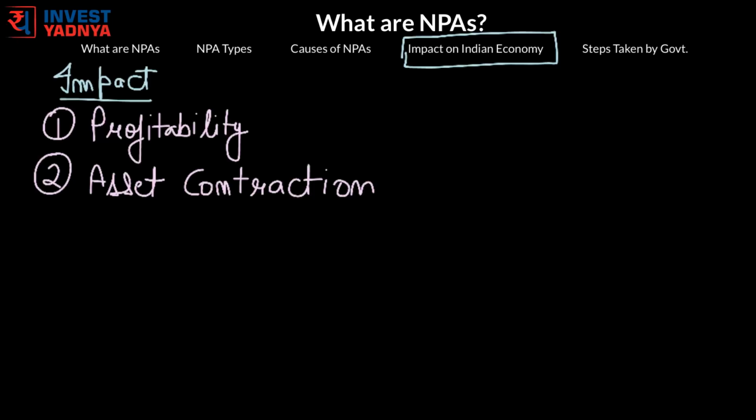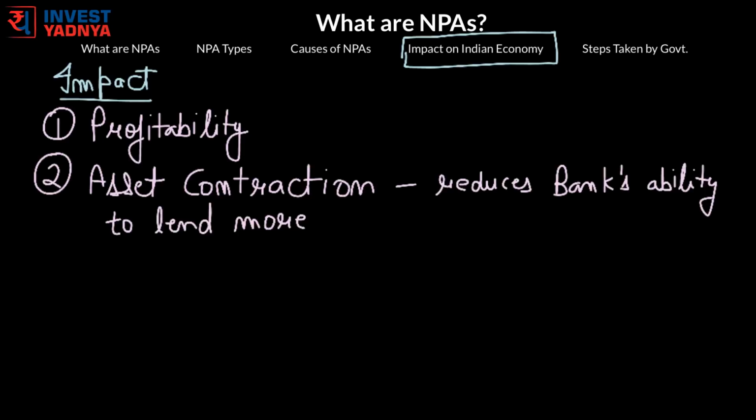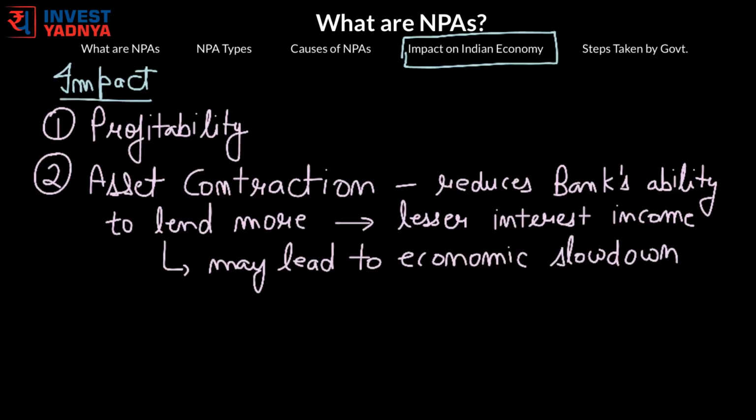Second is asset contraction or credit contraction. The increased NPAs are putting pressure on recycling of funds and reduce the ability of banks to lend more, and thus result in lesser interest income for the bank. It contracts the money stock, which may even lead to economic slowdown. It is also adding too much scrutiny in corporate loan disbursal by banks, which is bringing inefficiencies in the system and is taking some of the industries to slowdown.